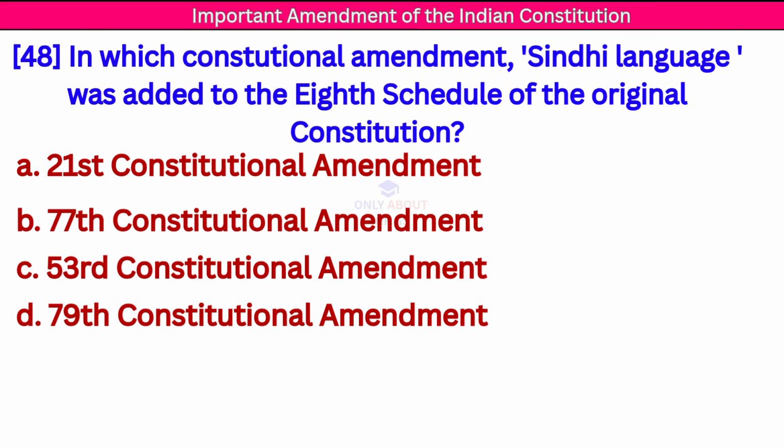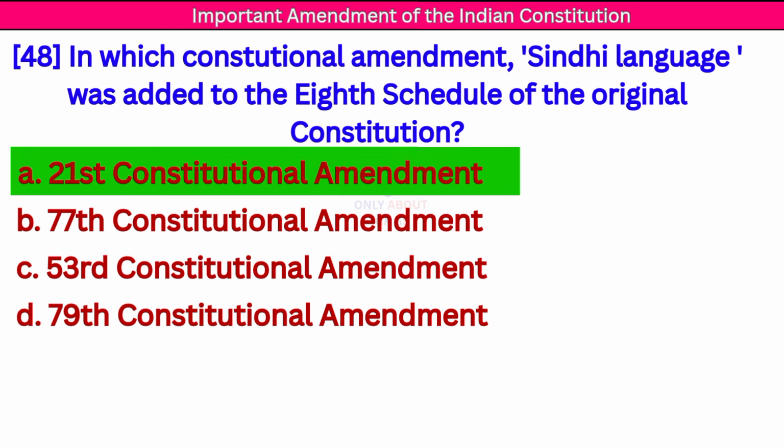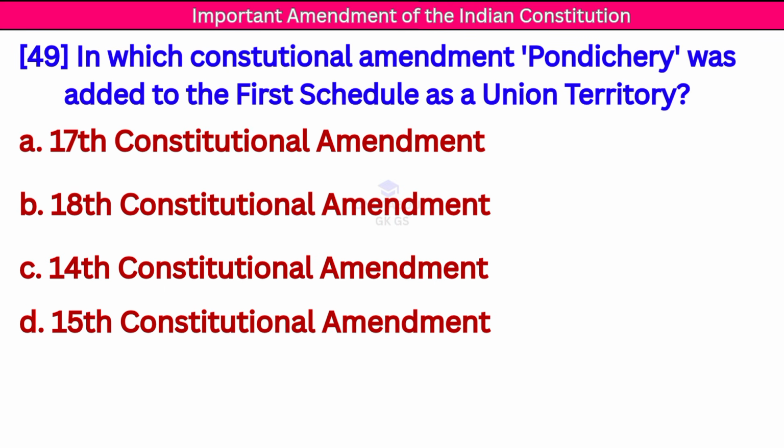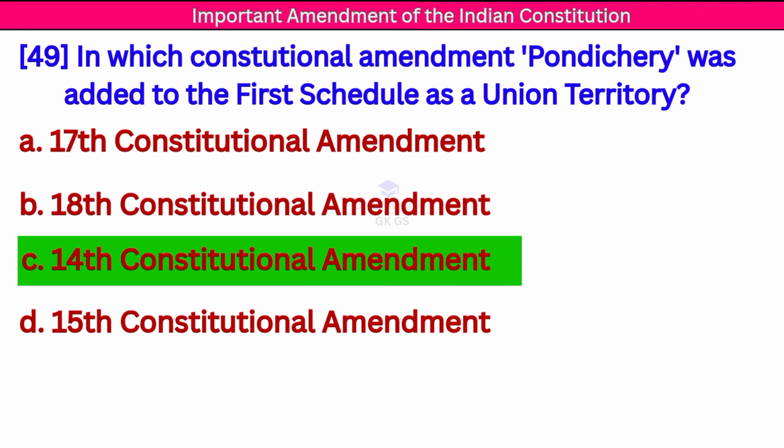Next question. In which constitutional amendment was the Sindhi language added to the 8th schedule of the original constitution? Correct answer 21 Constitutional Amendment. Next question. In which constitutional amendment was Pondicherry added to the first schedule as a union territory? Correct answer 14 Constitutional Amendment.